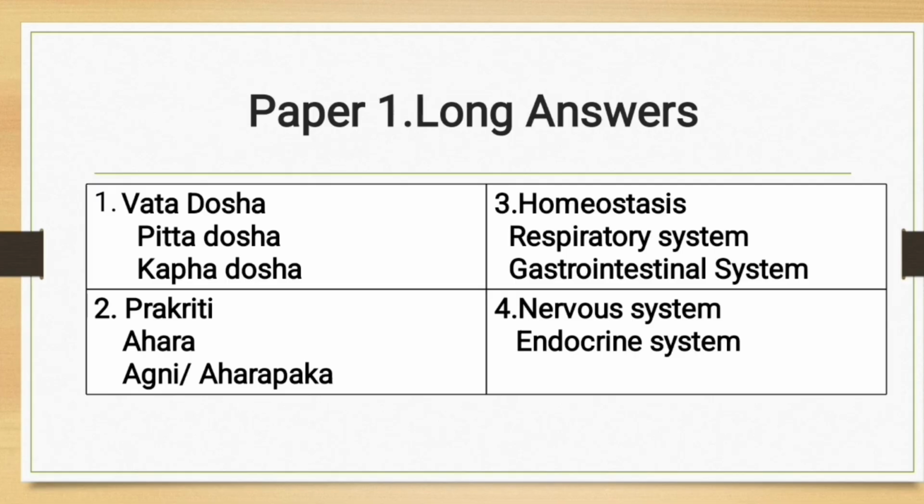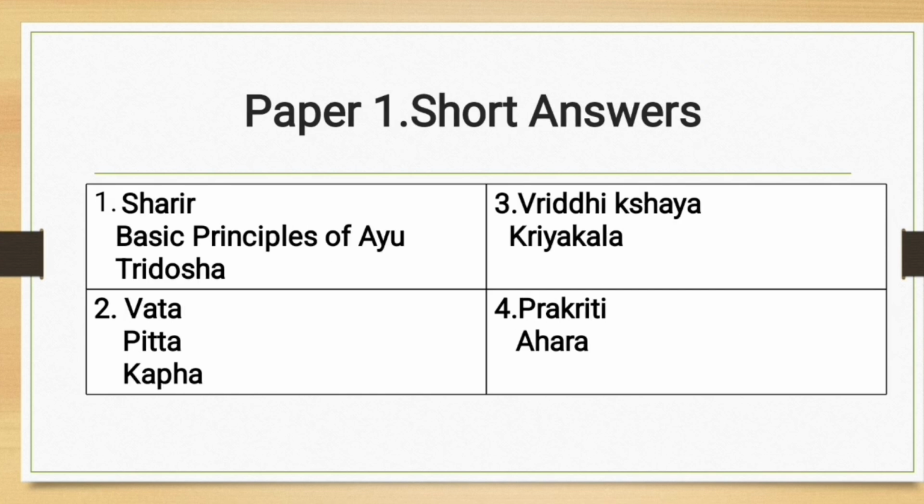So first we are looking into the long answer questions of paper 1. The first question will be from either the Vata, Pitta or Kapha dosha, and the second question is from either the Prakriti or the Ahara or Agni and Ahara Paka, and the third question is either from the homeostasis, the respiratory system or the gastrointestinal system, and the fourth question is from the nervous system or from the endocrine system.